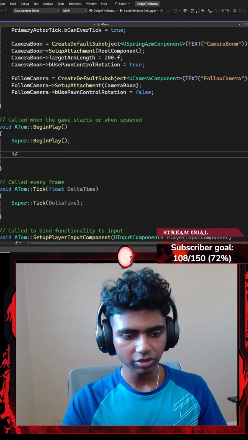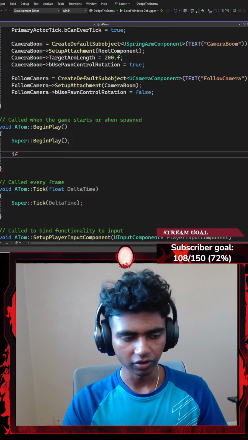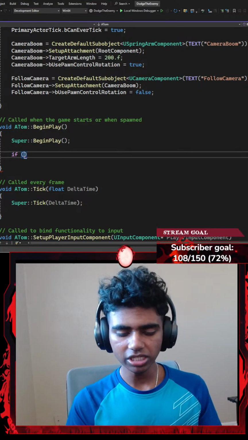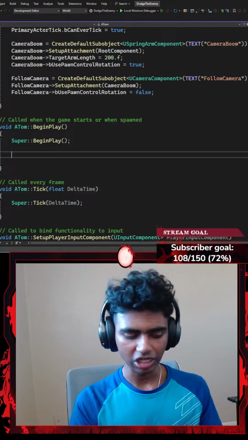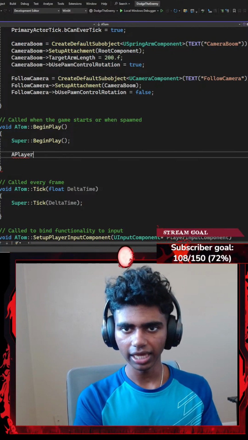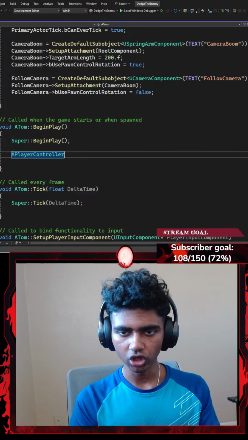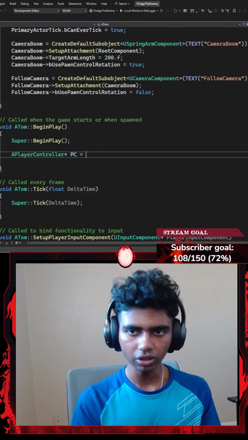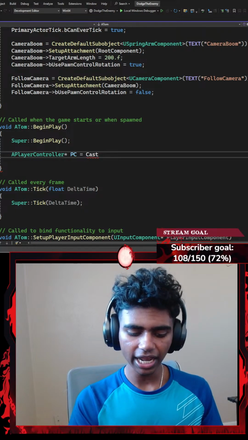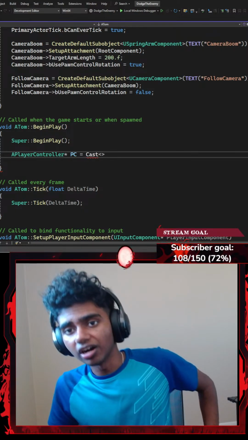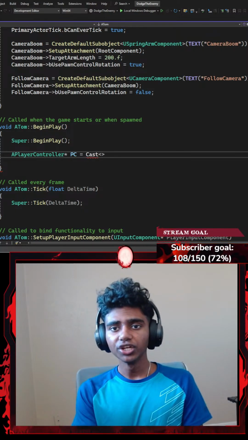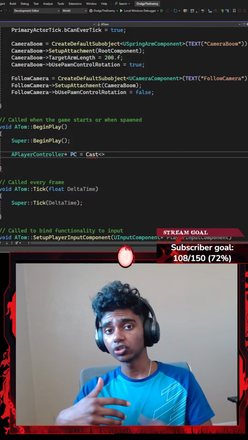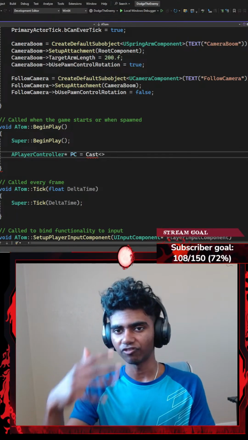Okay, that said, let me shrink this up real quick. There we go. So I'm gonna add an if statement here to first get my player's controller. Before I add the if statement, I'm gonna go with a PlayerController, represented by a pointer called PC, that is going to be equal to Cast. Now, the reason we really cast is to check if the player controller that I'm having right now is the player controller that I'm looking for. So it's basically like a filter.